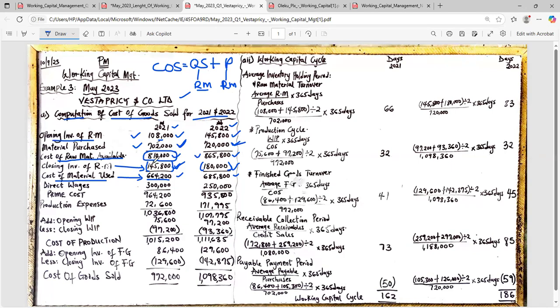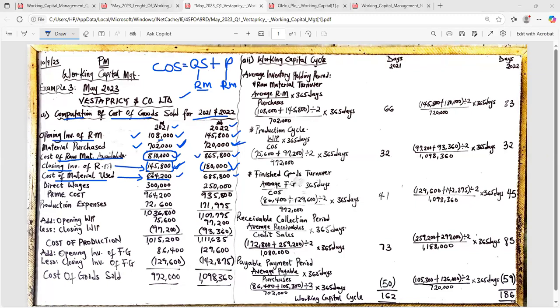That is why we call it cost of raw material, or cost of material that we actually used. I have 810 that is available for me to use. At the end of the year, we are told our closing stock, which means the one that we did not use, is 145,800. That means that the one that we used is 664,200. It's as simple as that. That is the logic. So that is our cost of raw material used.